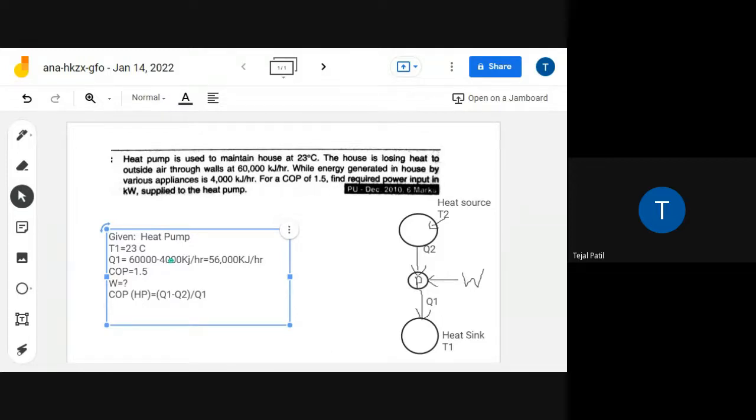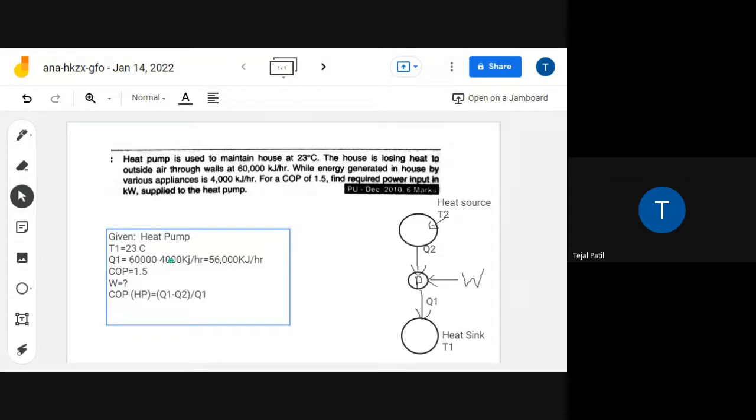Formula. What is COP? Work output upon heat input. Again wrong. That is the thermal efficiency. Heat added upon work input. Yes. Desired effect upon work input. So what is the desired effect here?